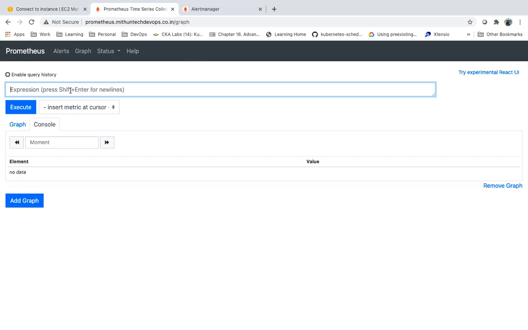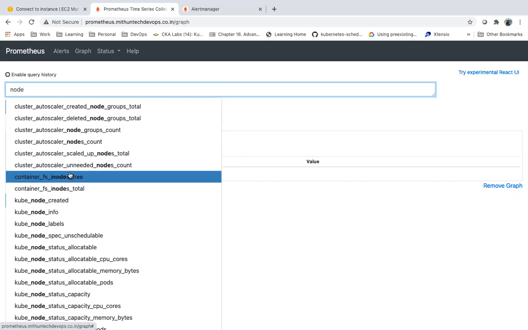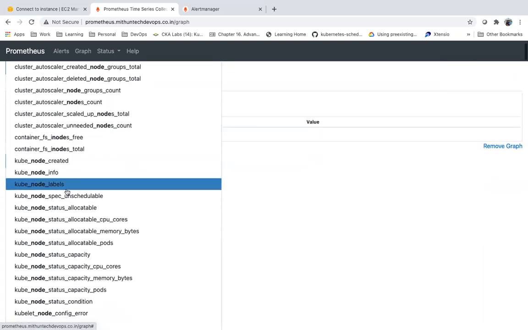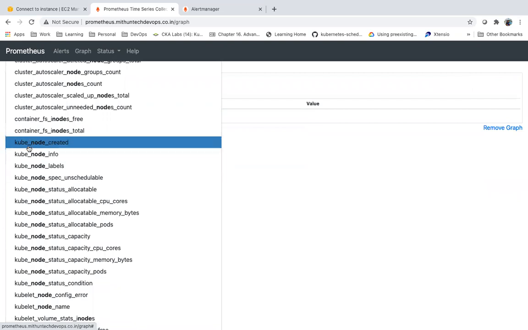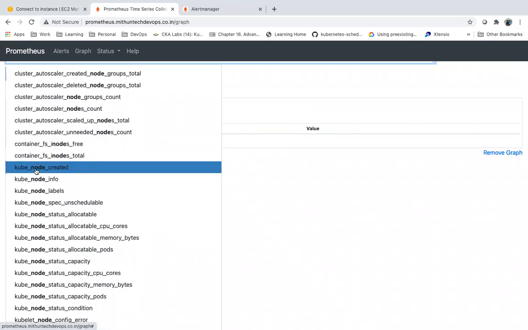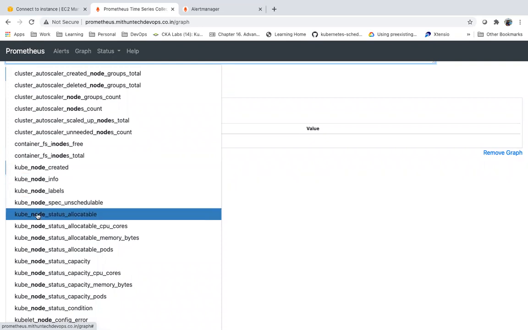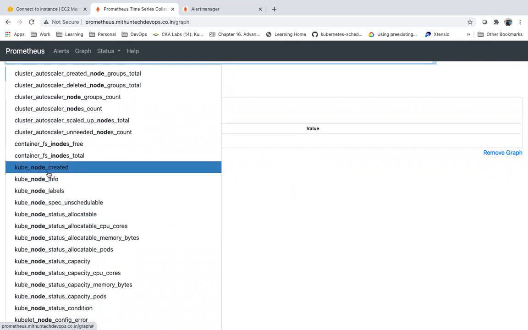Now in Prometheus, we can execute some kind of a query, PromQL, Prometheus query language, right? So here, if you see, it is going to get all the metrics. Whatever starts with cube, these metrics are gathered from which target? Prometheus has gathered a lot of information. This is one metric, this is one metric, like this. So this is gathered by the kube state metrics.